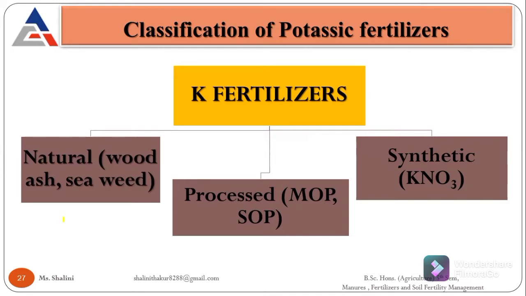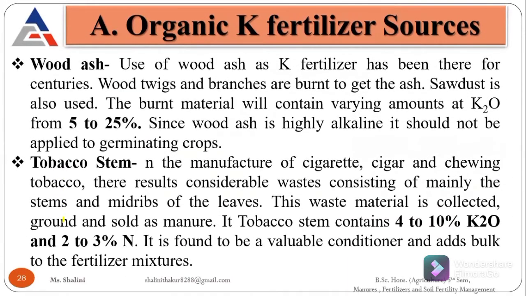Then synthetic. If I talk about organic potash fertilizer sources, these are wood ash and tobacco. You all know that wood ash is prepared by burning wood, twigs, and branches of trees, shrubs, and herbs. It contains about 5 to 25% of K2O, and wood ash is highly alkaline.